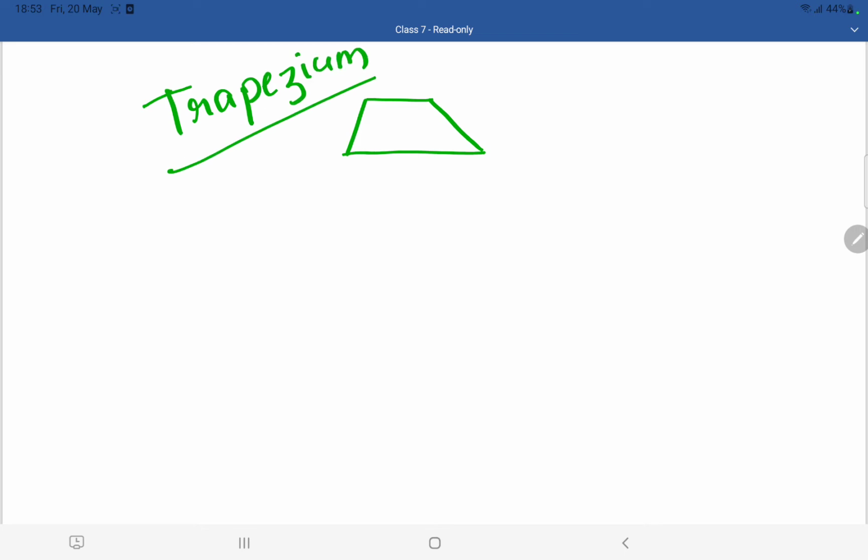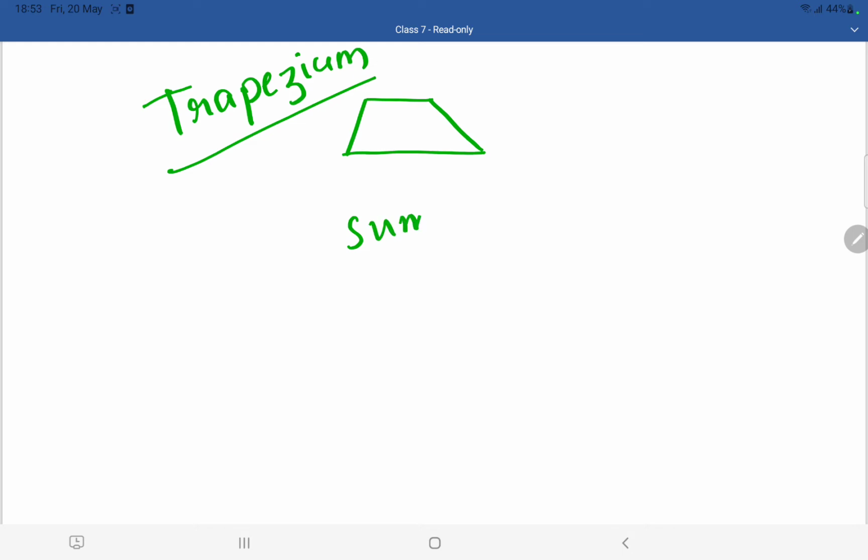Coming to the next figure, I think most of you might not have heard this name, but still I am going to tell the formula for this. The name of this shape is trapezium. Okay, so it might have different shapes. Sometimes it will have equal sides.